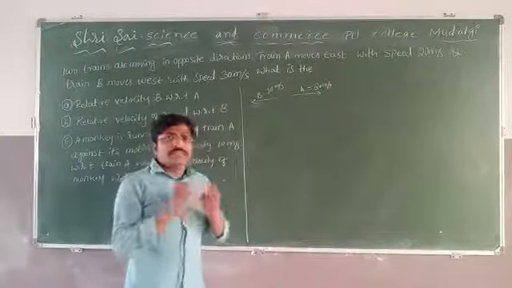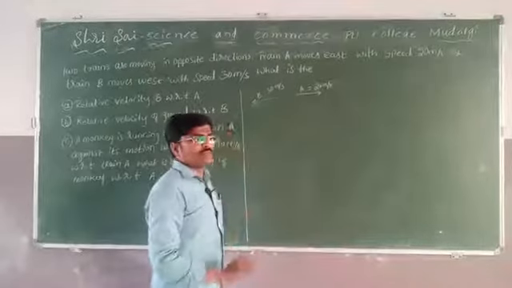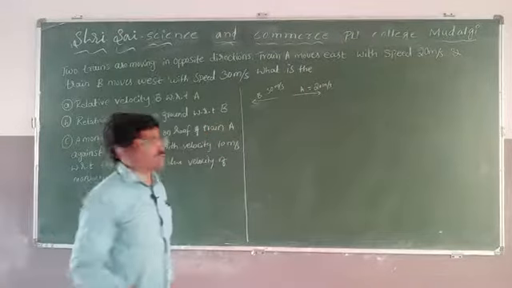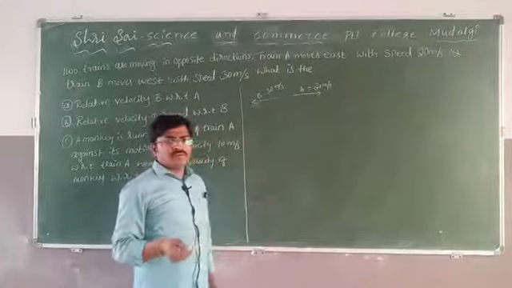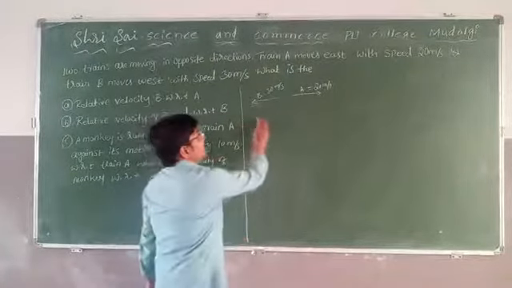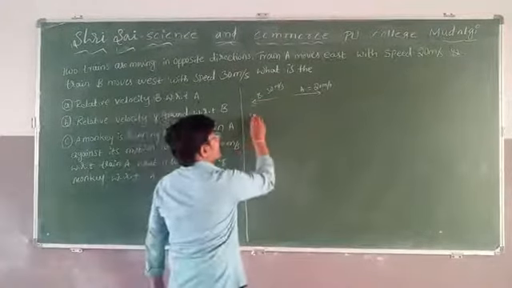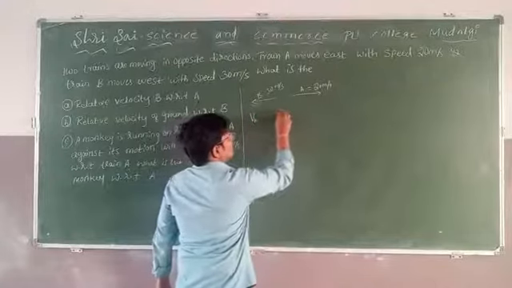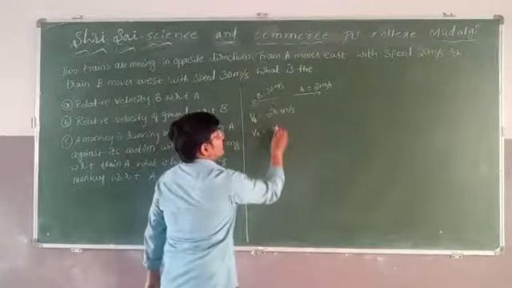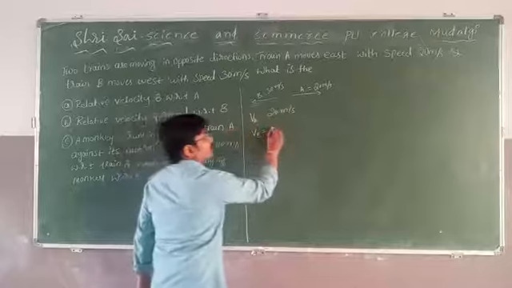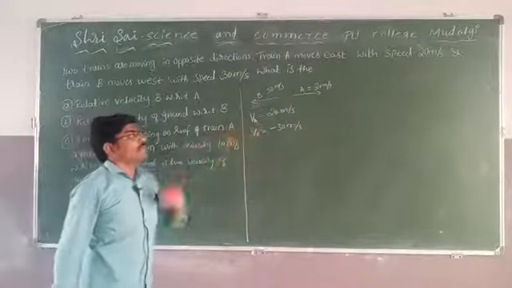I said already, for the sign convention, take the positive x-axis as a plus sign and the negative x-axis as a minus sign. In some books the sign convention may change, but I am following this one. For the positive x direction, the velocity of train A, VA, is equal to 20 meter per second. The velocity of B with respect to A is in the opposite direction, therefore minus 30 meter per second. As I said, I wrote this according to the sign convention.